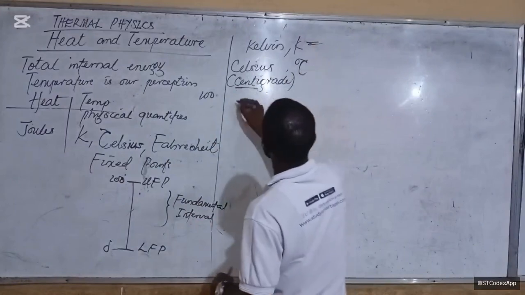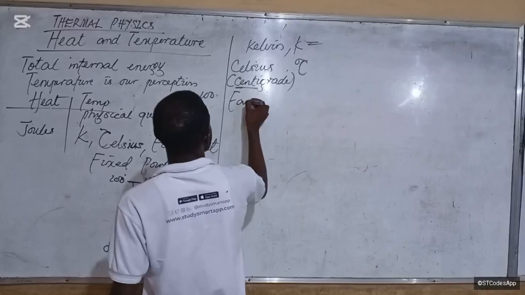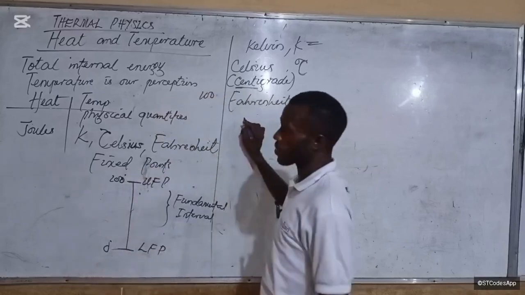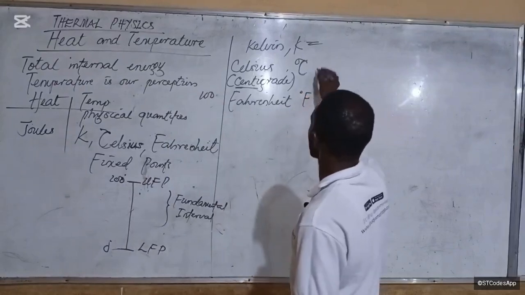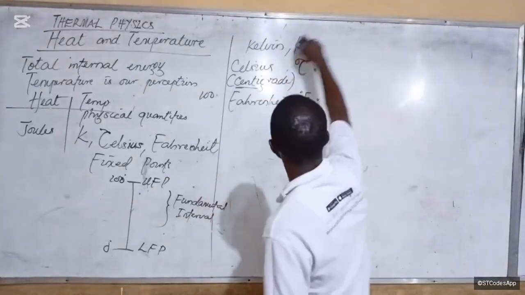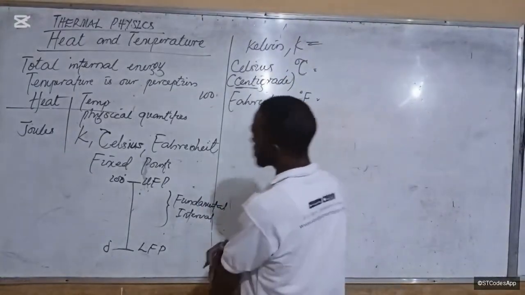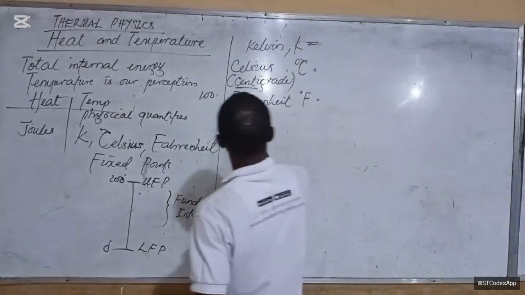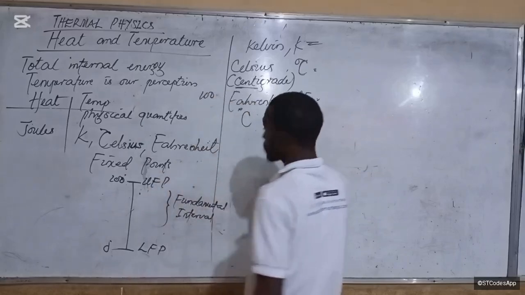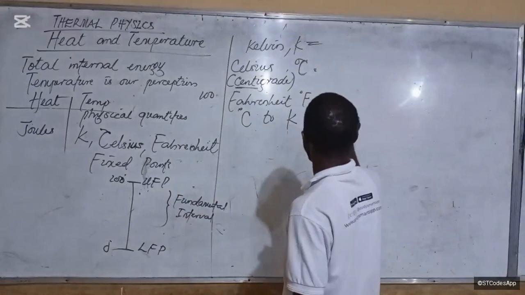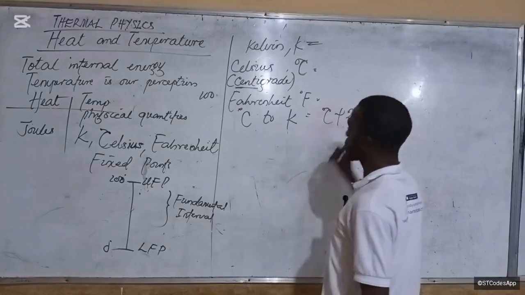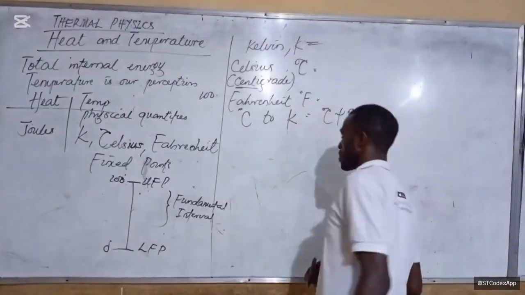Now, how do we convert? Then we also have Fahrenheit. It's quite long and hard to spell. So degree Fahrenheit, is that okay? These are the two that use degree. This one, Kelvin, does not use degree. So if I want to go from degree Celsius to Kelvin, it's simple. What I just do is I add 273 to that degree Celsius. Do you get it? All right.